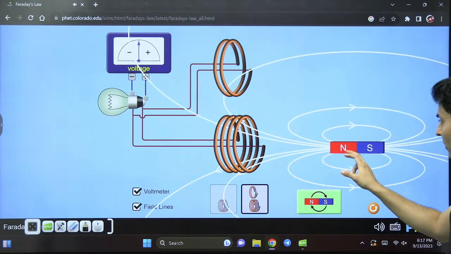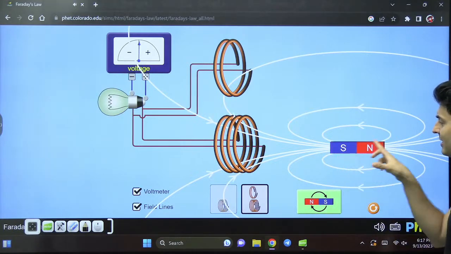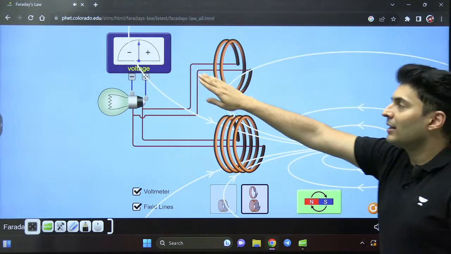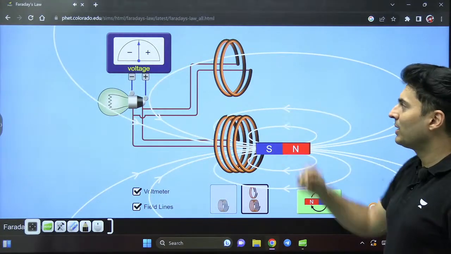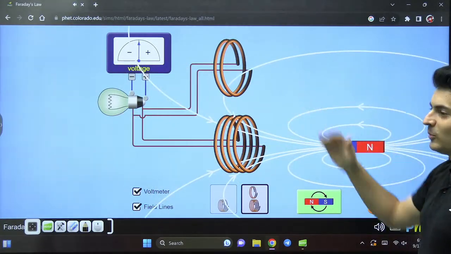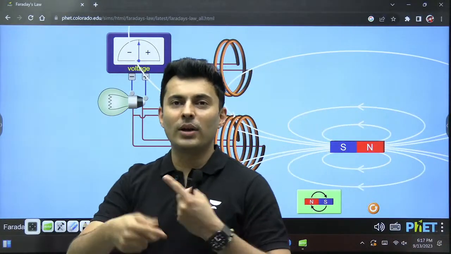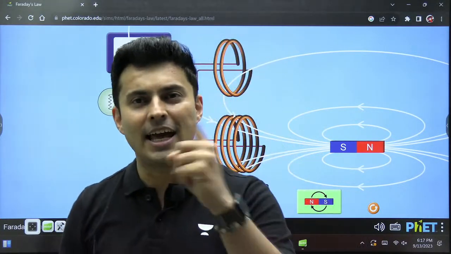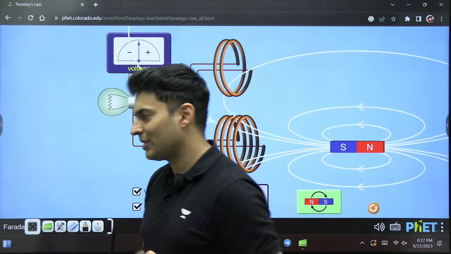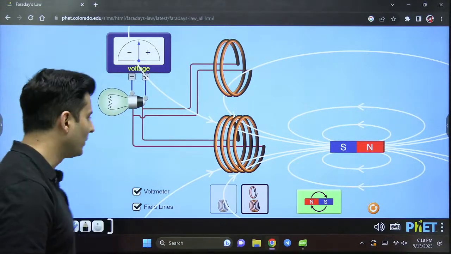If I swap the polarities, this is north, this is south. Now I make this south, this north. You will see now the deflection will be exactly opposite. So if I move it left, it is going towards the right. If I move it right, it is going towards the left. So changing the polarities, changing the orientation or changing the direction obviously changes the direction of the electricity induced. All these are interesting observations, my dear students, which Faraday saw.